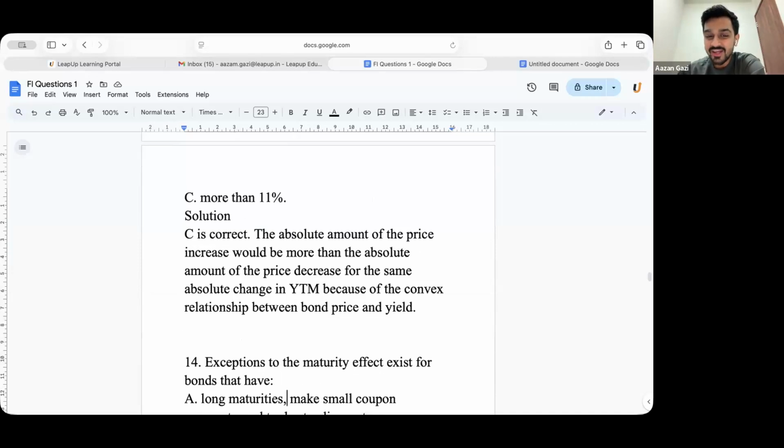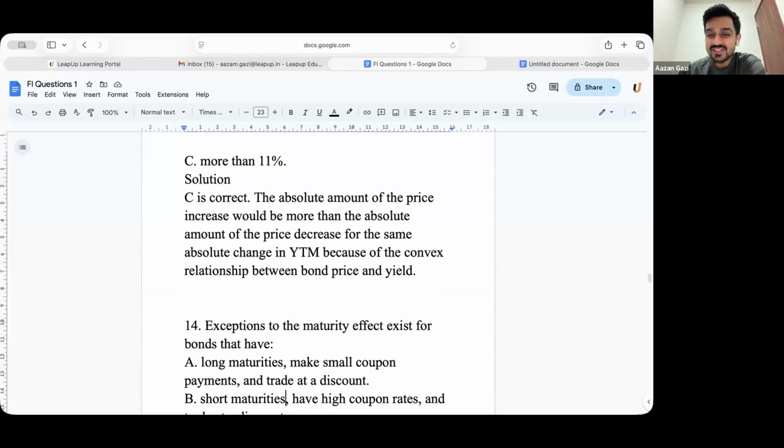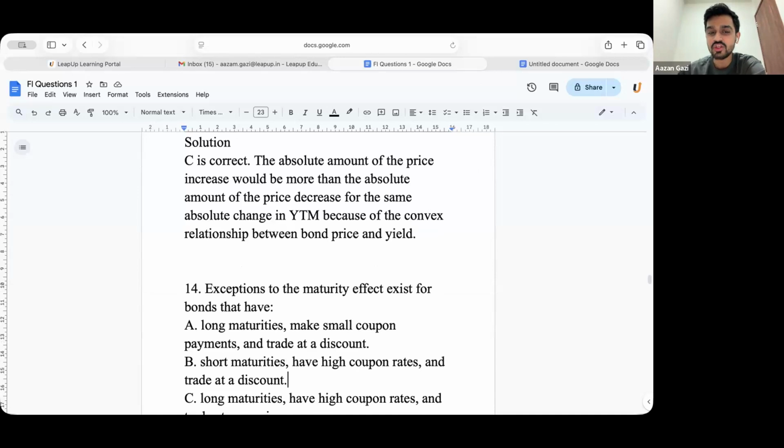Now coming to the maturity effect. Exception to the maturity effect for which one?